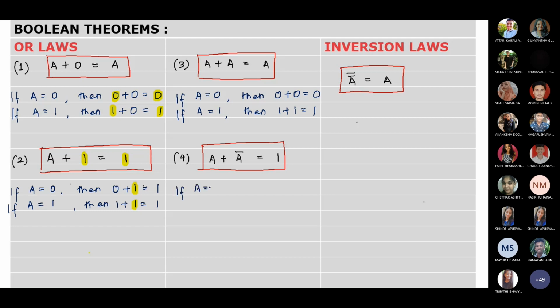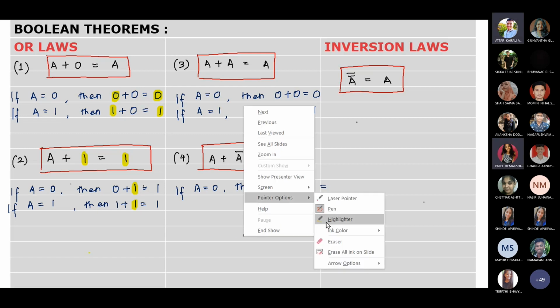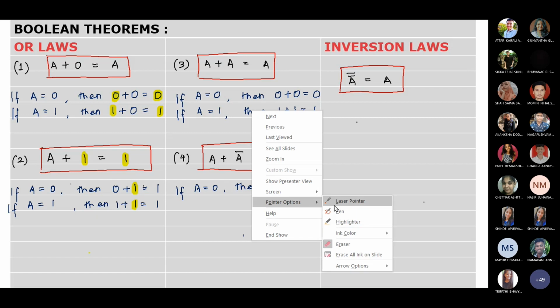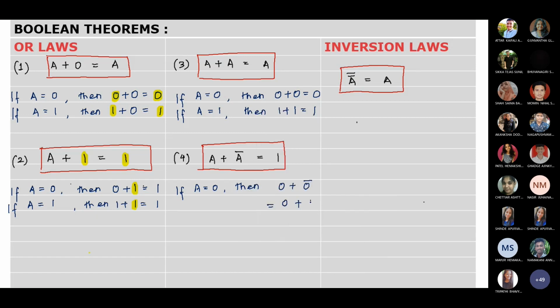So here if A is 0, then 0 plus 0 bar will be what? 0 plus 1. Very good. So it will be 1. And one of the inputs to the OR gate is 1, so the answer is 1. Similarly, if A is 1, then 1 plus 1 bar will be what? 1 bar is 0, so that is 1. So in either case, the answer comes as 1. Okay, so that is the OR laws. So we have seen the AND laws and OR laws.